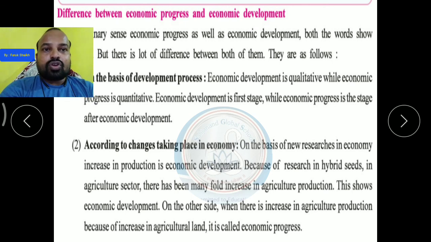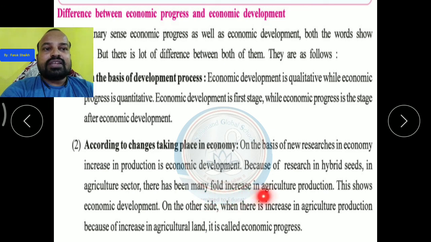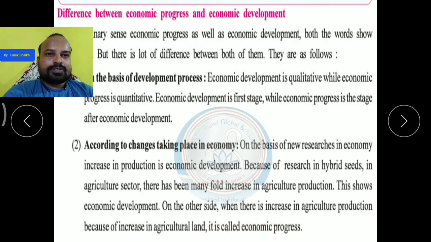Grains, wheat, crops, they grow. So this is called progress. So research in hybrid seeds in the agriculture sector has led to a manifold increase in agriculture production. This shows economic development. On the other side, when there is an increase in agriculture production because of an increase in agricultural land, it is called economic progress.